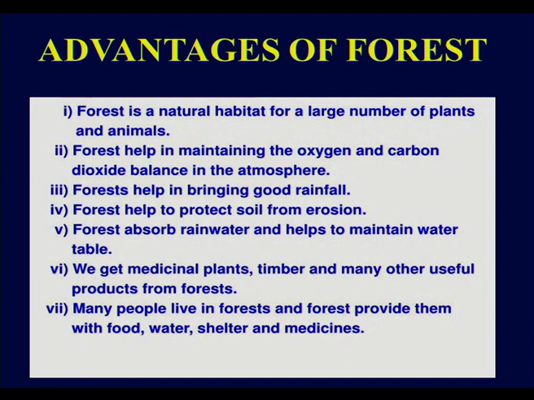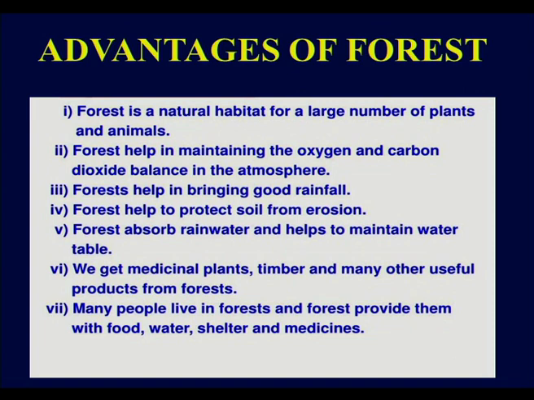See children here, a forest is a natural habitat for a large number of plants and animals, that is, it is home for various plants and animals. It also helps in maintaining the oxygen and carbon dioxide balance in the atmosphere.